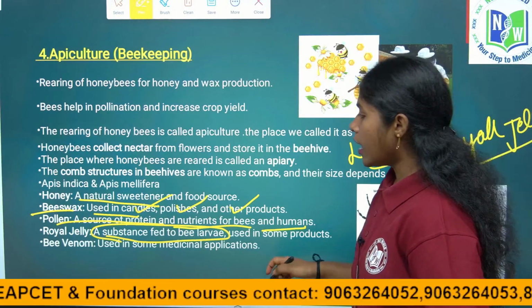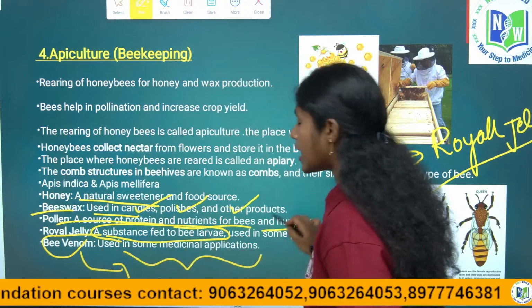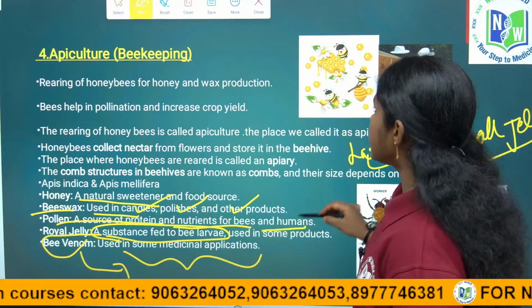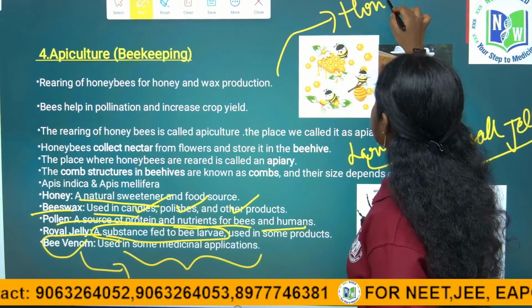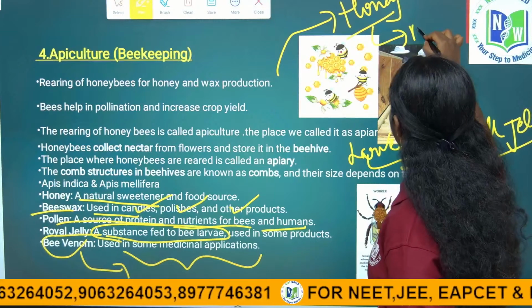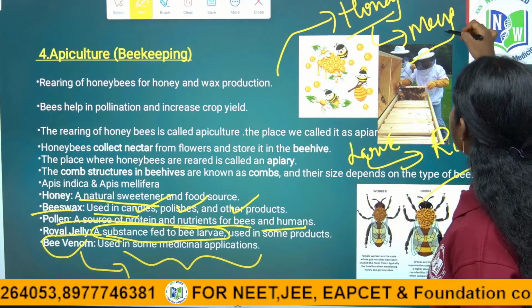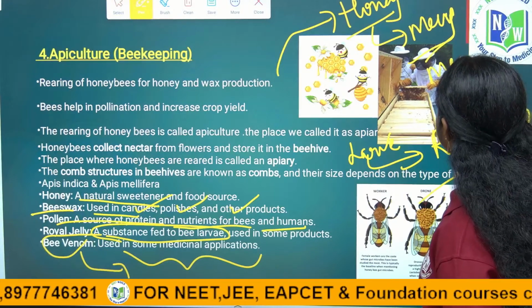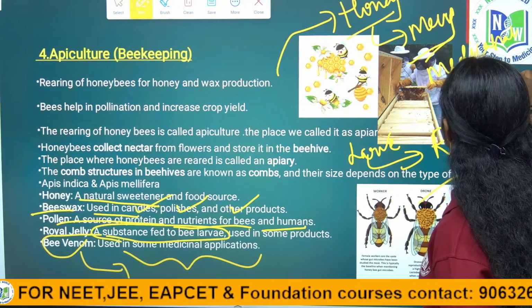And bee venom is a poisonous venom, but it is also used in some medicinal applications. Right children? So honey has many medicinal properties. You will study this further in class 9th, children. It has many medicinal properties in the pharmacy field.